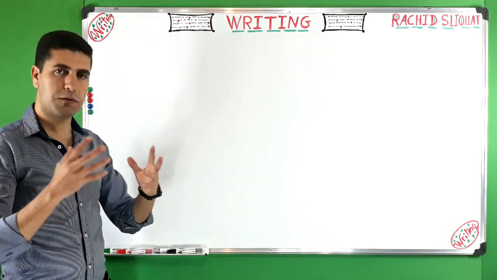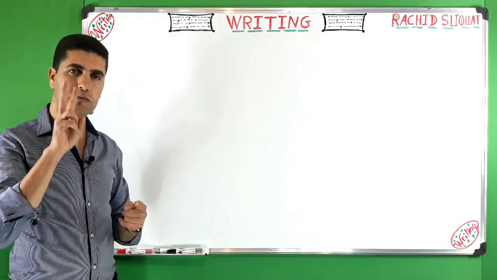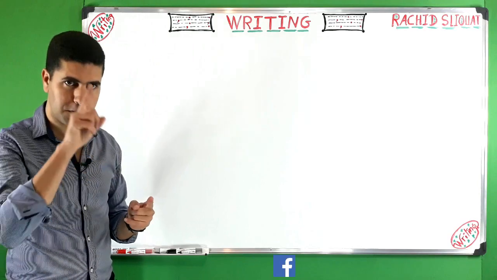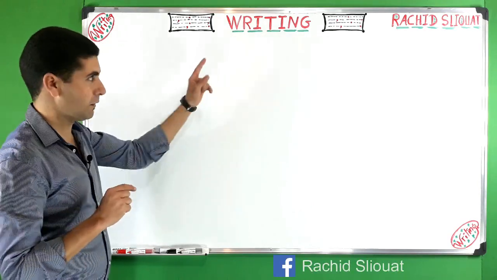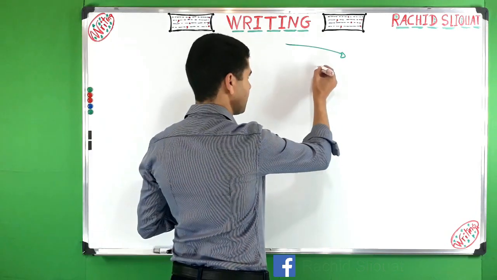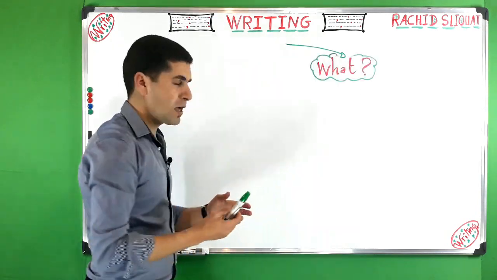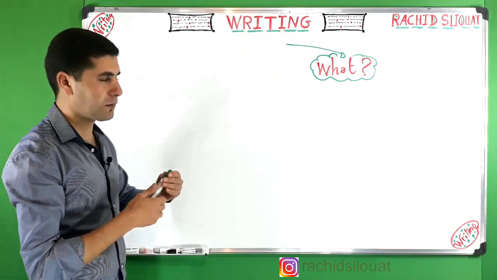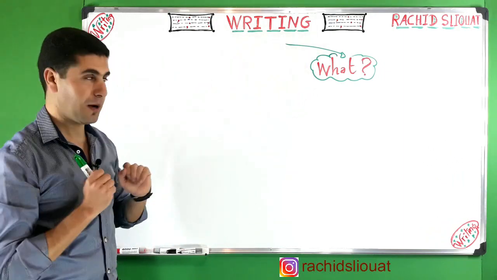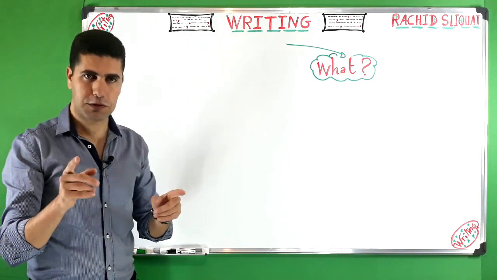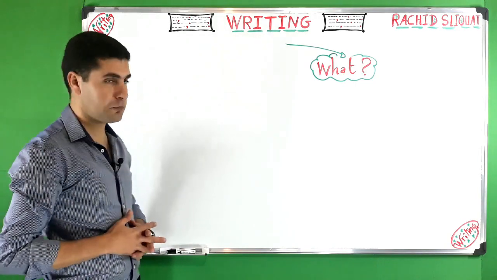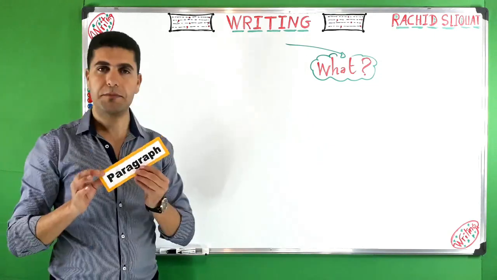All right, now when we talk about writing, there are two very important questions that come to our minds. Question number one is: writing what? So the first thing that students have to learn how to write is what we call a paragraph.